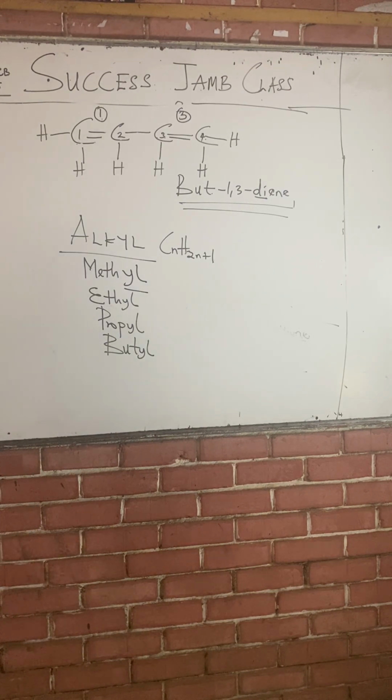Why is this family important? Because the next aspect we are about to go into requires us to understand this family, because in most complex organic compounds that will be giving us issues in their naming, this family occurs as a branch. They usually occur as a what? Branch. This alkyl family usually occurs as a branch. So they cannot stand on their own because they are lacking one hydrogen.